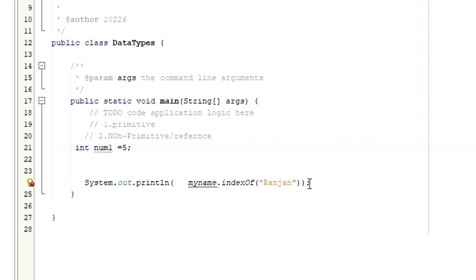So if you want to print that one, here you can just delete, and then if you want to print number 1, that's it, right? So this is a primitive. So when it comes to the complex reference non-primitive data types, they are objects.